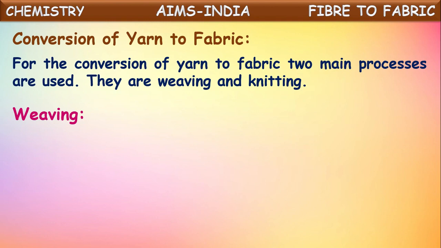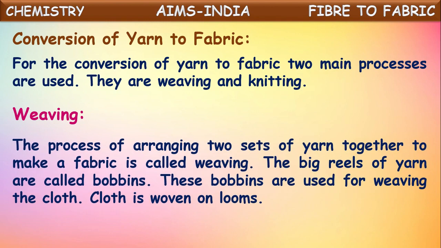Let's first talk about weaving. The process of arranging two or more sets of yarn together to make a fabric is called weaving. The big reels of yarn are called bobbins. These bobbins are used for weaving cloth. Cloth is woven on looms. Okay, the process of arranging two or more sets of yarn together to make a fabric is called weaving.